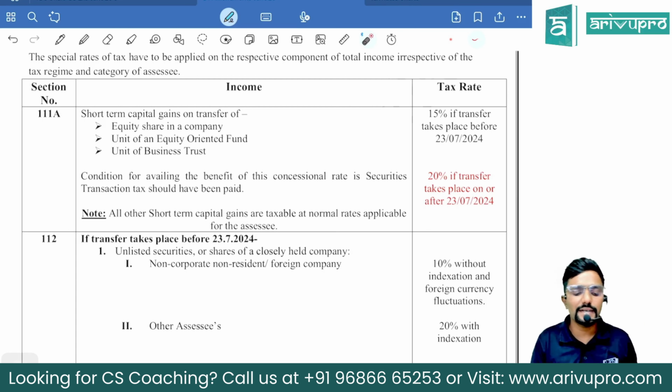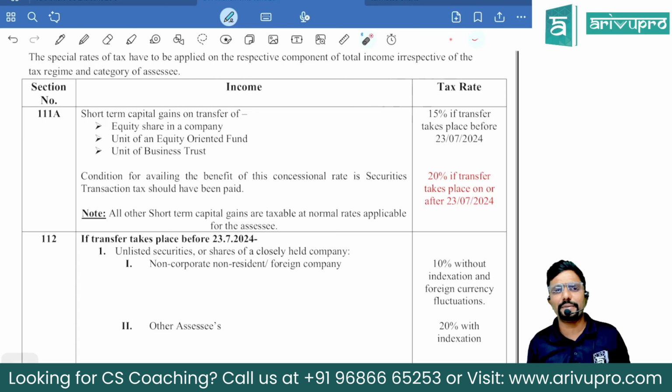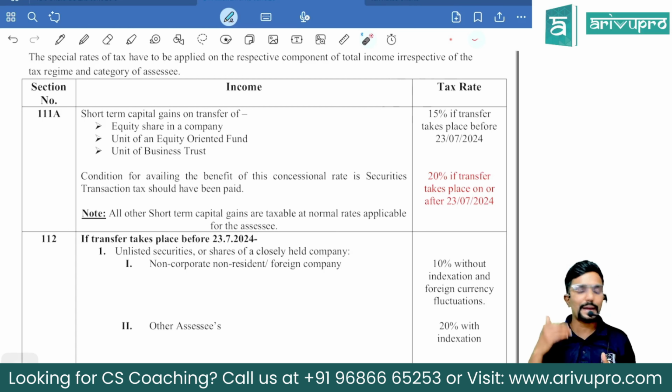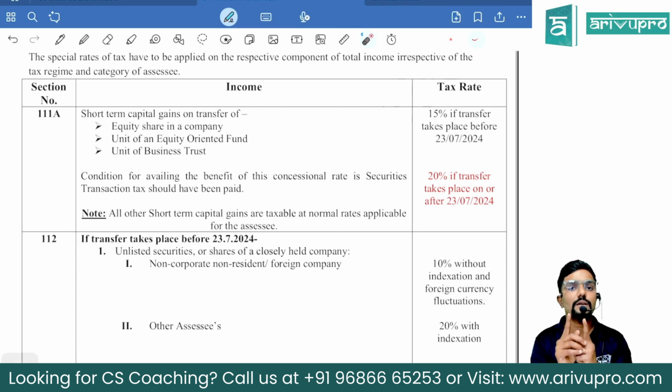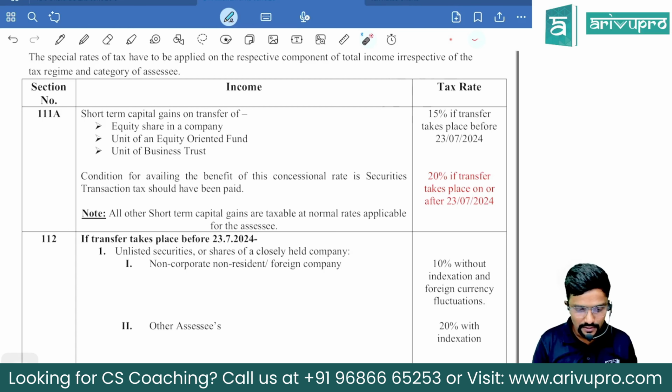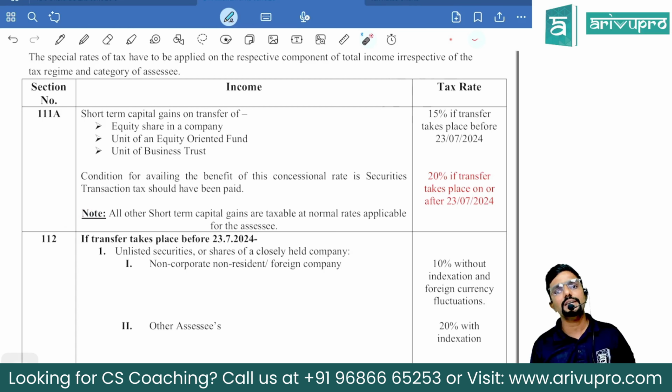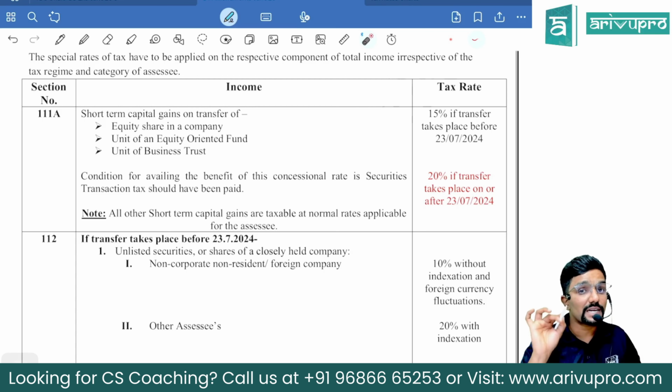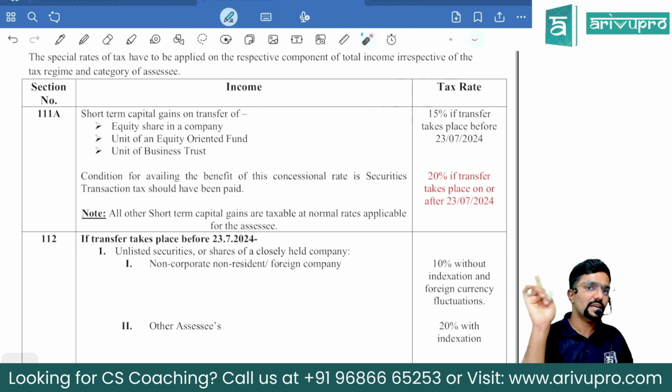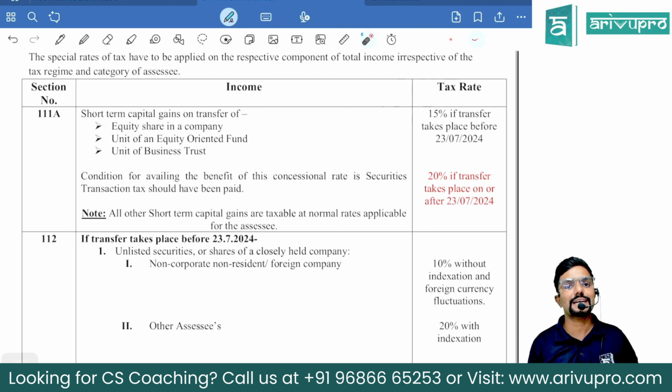Okay. Sir, 111A is not covering all the short-term capital gains. It is covering only EFT. What about others, sir? For example, short-term capital gain on the transfer of land, building, gold and all. It is a normal income taxable at the normal rate as applicable to the assessee. Note I have given: all other short-term capital gains are taxable at normal rates applicable for the assessee, guys. Hope it is clear. So only short-term gain on the transfer of EFT is special. Any other short-term gain is normal income taxable at normal rate. There is no change in that.